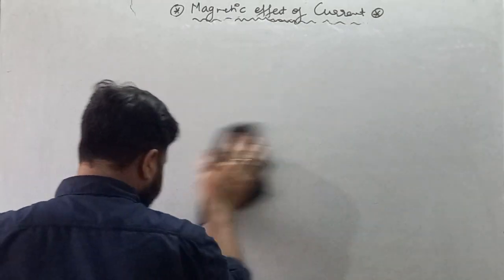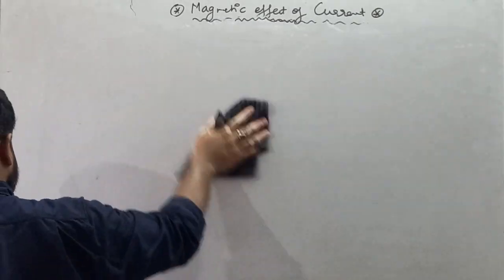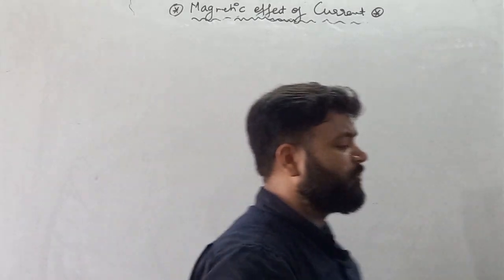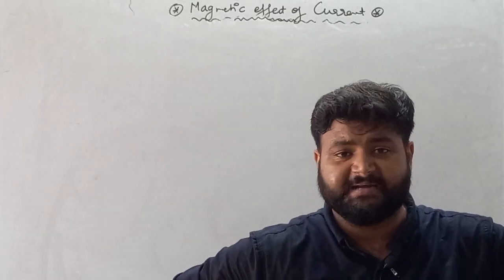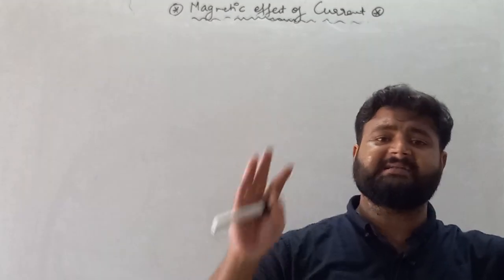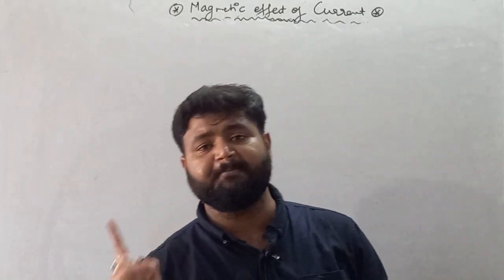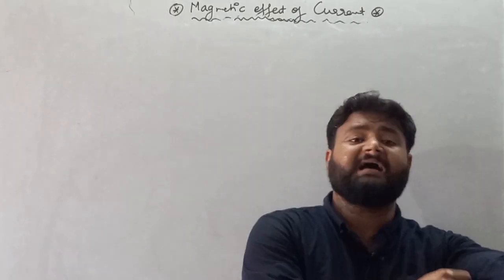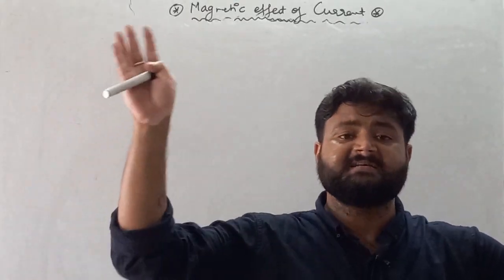Remember, if you get the value of magnetic field due to a small part of the conductor, then we know that we have to integrate it and we will get the net magnetic field due to the whole conductor. But with the help of Biot-Savart's law, we are not capable of finding magnetic field at any point P simultaneously for the whole conductor.